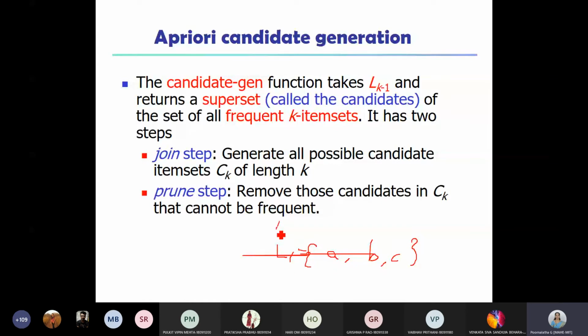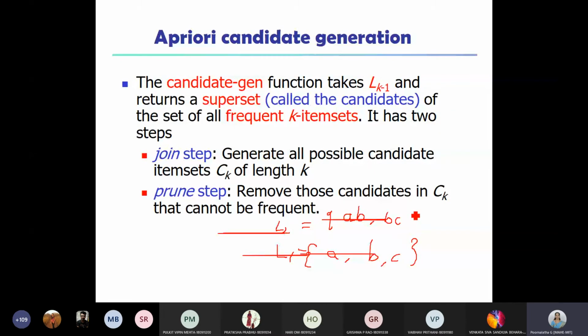And suppose I say L2. Is this clear? L1 is an item set with one item. How do I represent L2? L2 is, suppose I have item sets AB, or it could be BC.